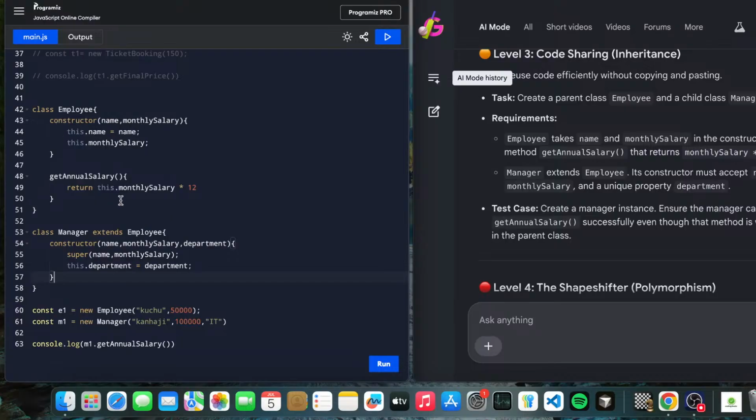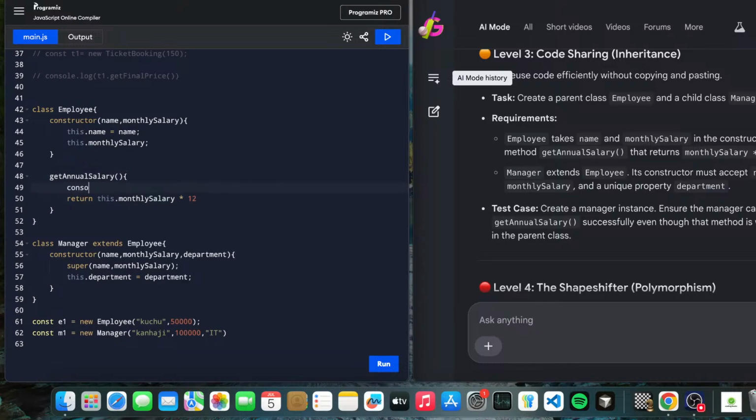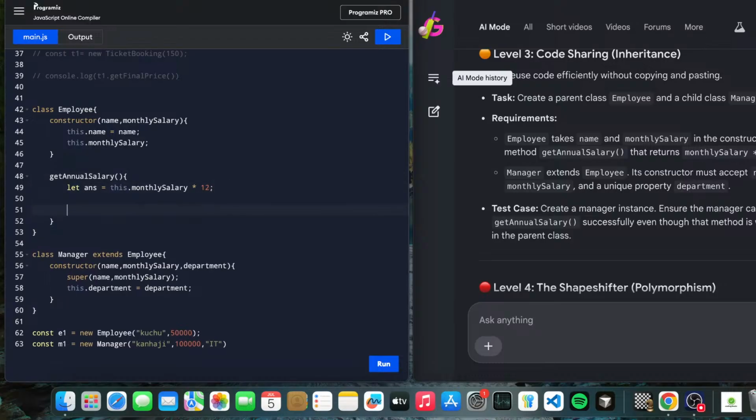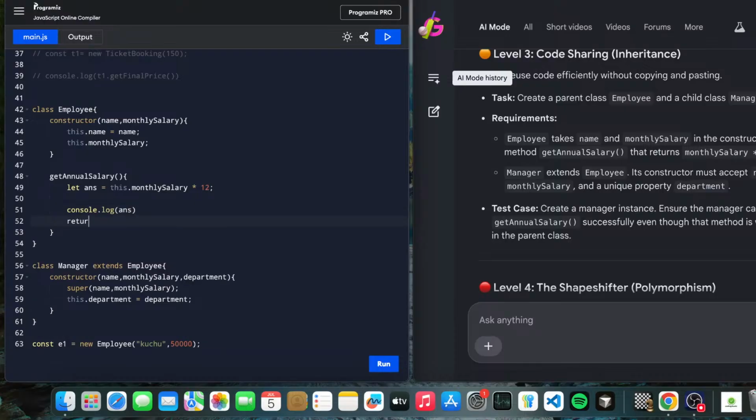Let's see, till now get salary. Let's just see first console.log. First, let's store this in ans equals to let, and debug. We are debugging because we got an error. Monthly salary, console.log ans. Okay, let's go and return ans.